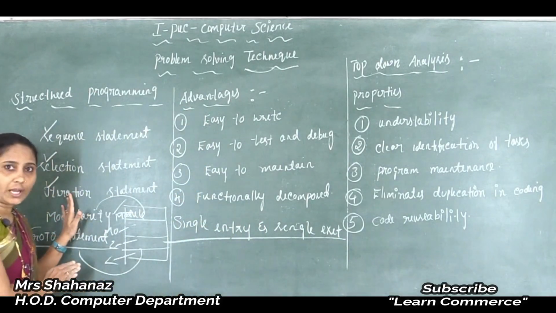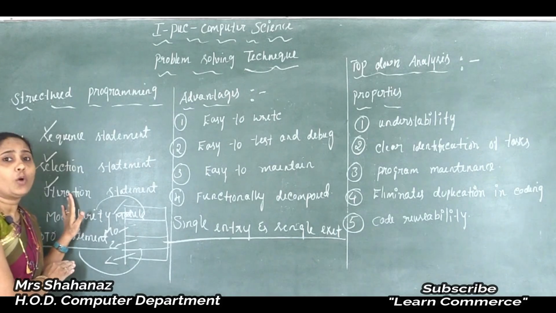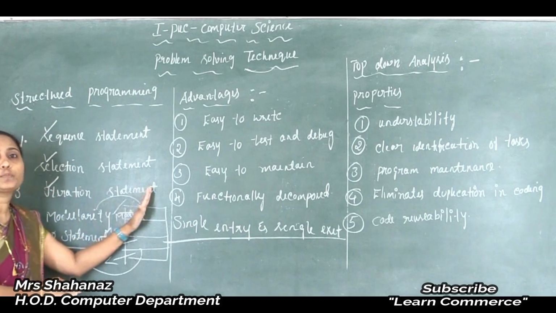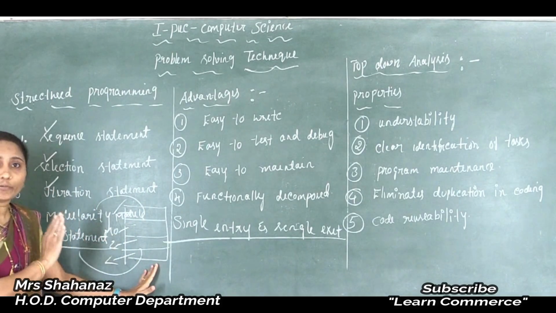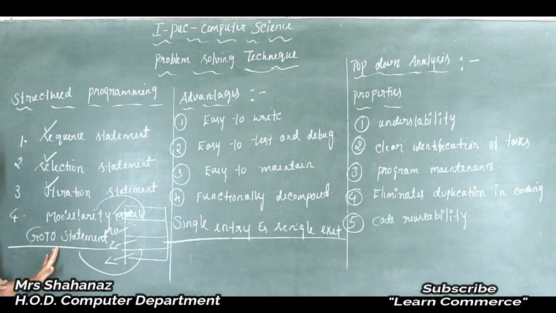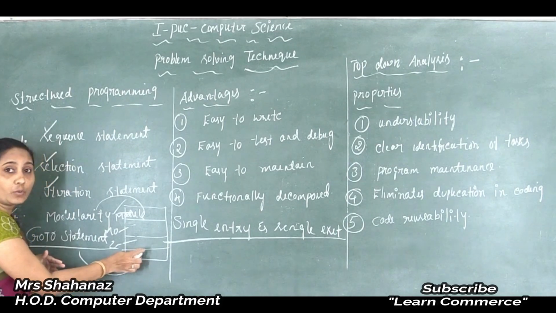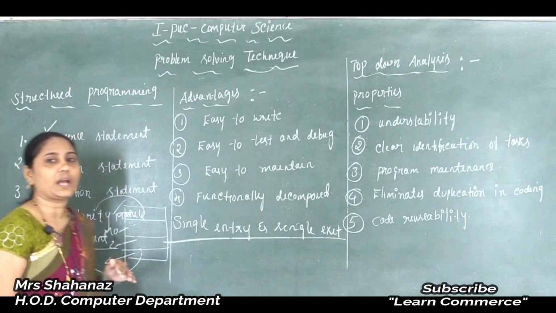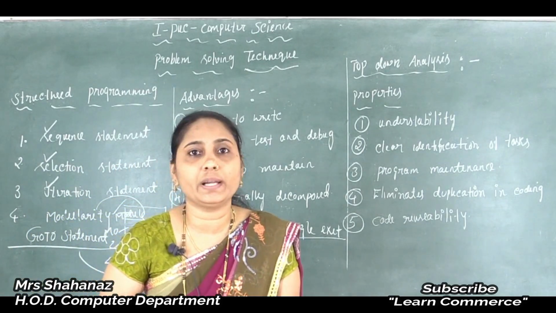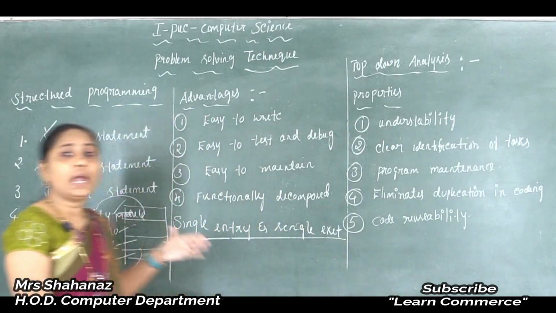Whatever program we are going to read, test, debug, or maintain, that is only from top to bottom, with no backward references here. But one statement, called the go to statement, is considered undisciplinary programming because it sets the control backward through the program. That means it is going to work from the downside. Because of this reason it is called undisciplinary programming. Clear this one? So all our structured programs are a very disciplined and organized programming approach.